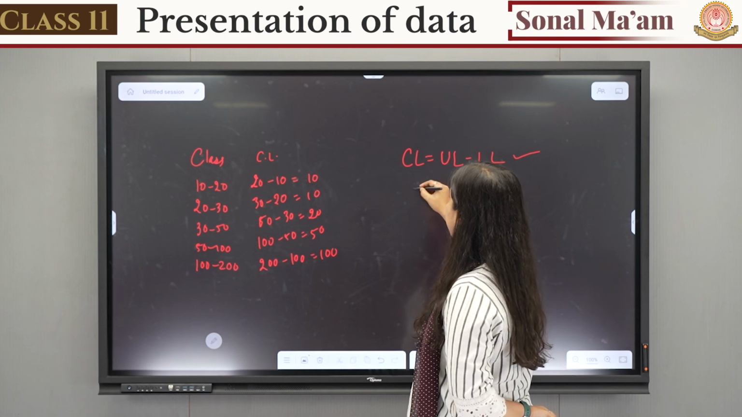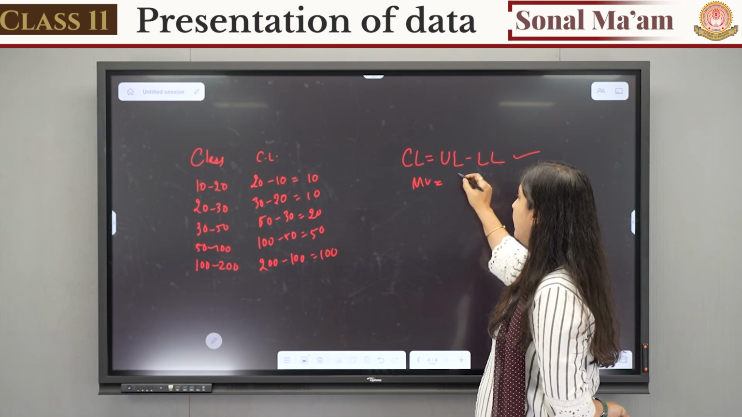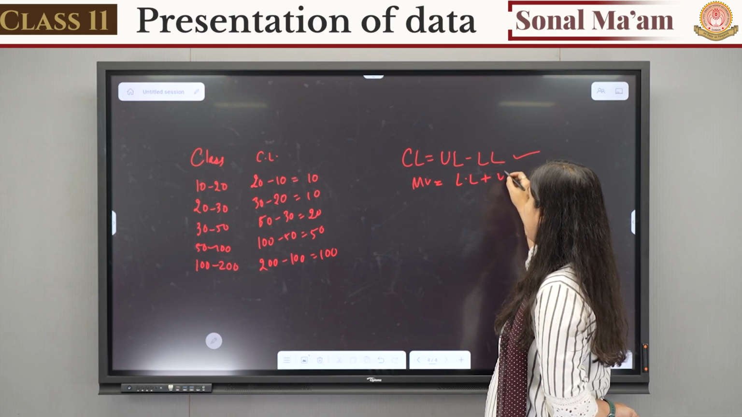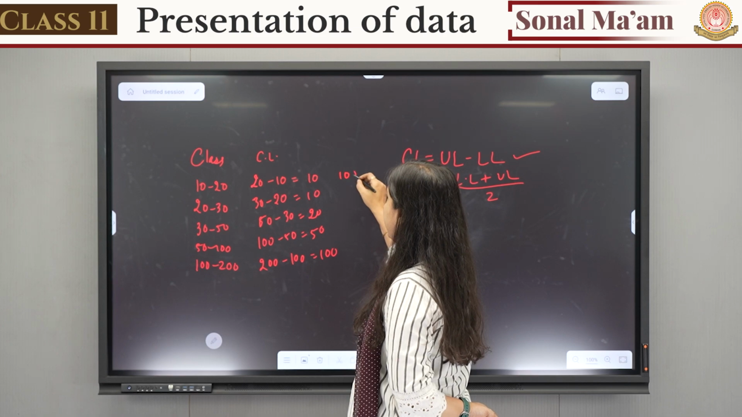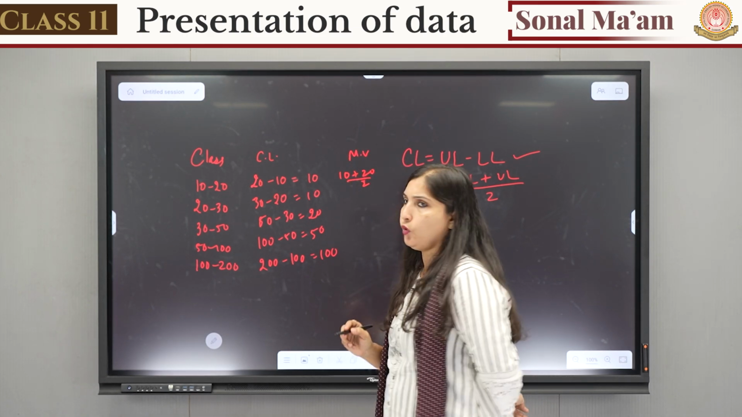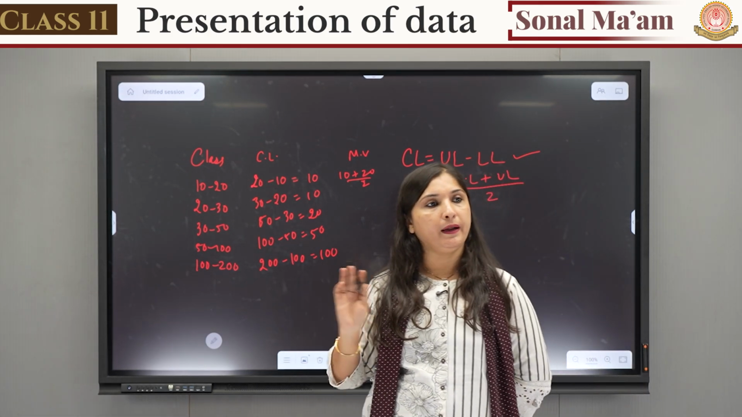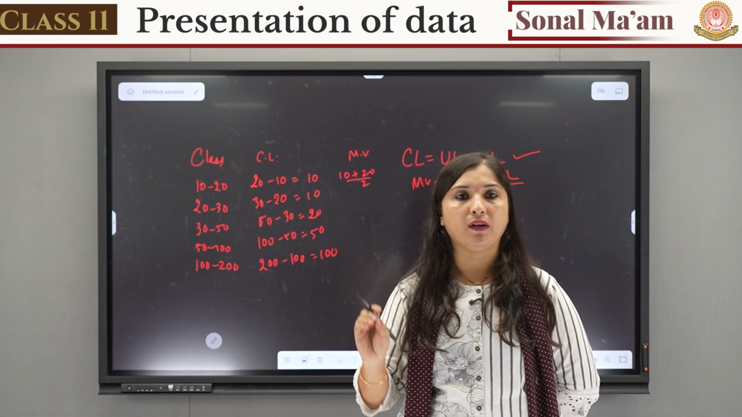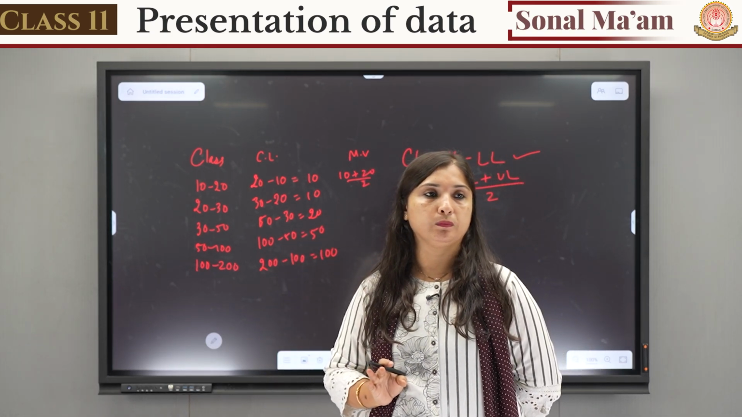If we have to find the mid value, the formula for mid value will be lower limit plus upper limit divided by 2. 10 plus 20 divided by 2, this will be the mid value. 20 plus 30 divided by 2. 30 plus 50 divided by 2. So what is mid value? Mid value is lower limit plus upper limit divided by 2.